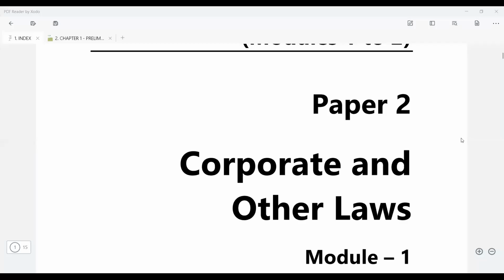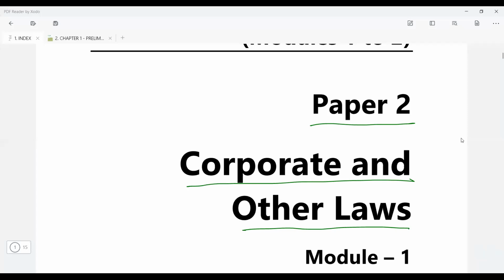So finally, we are starting with our CA Intermediate subject number 2, or paper number 2, Corporate and Other Laws. Corporate law is for your 60 marks and the other law is for 40 marks. As far as the corporate law is concerned, we know the Companies Act has 470 sections. We don't have to cover the entire 470 sections at CA Intermediate level.